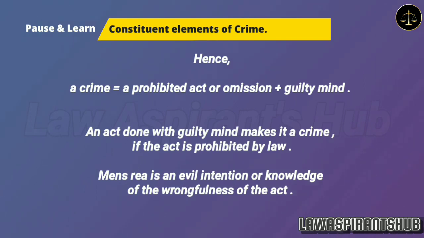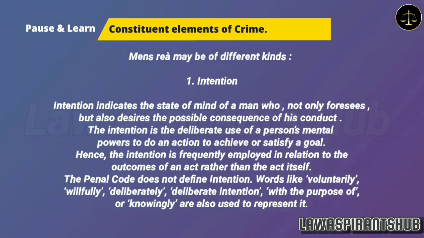Hence, a crime equals a prohibited act or omission plus a guilty mind. An act done with a guilty mind makes it a crime, if the act is prohibited by law. Mens rea is an evil intention or knowledge of the wrongfulness of the act. Mens rea may be of different kinds.